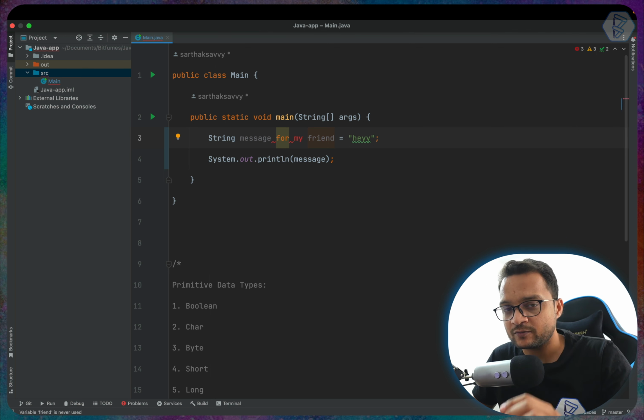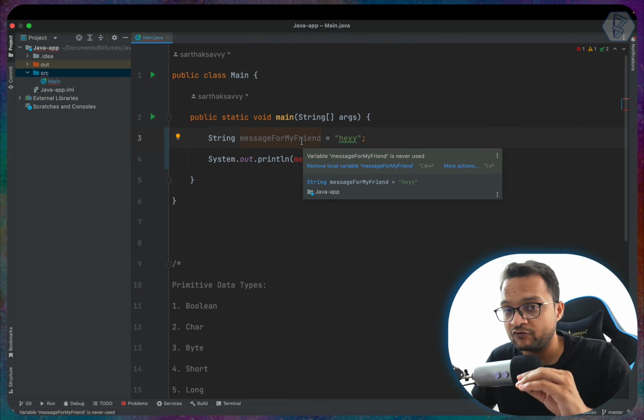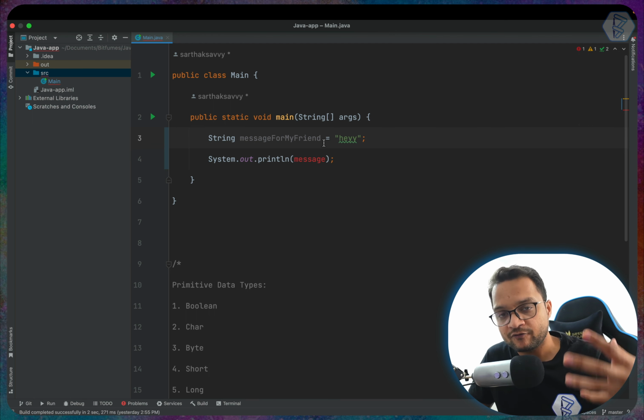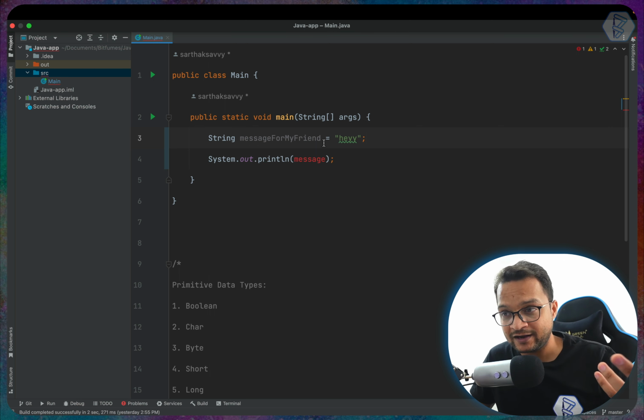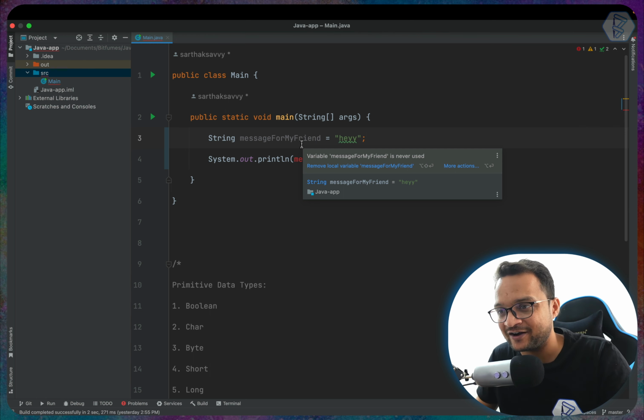So there is an option to create the variable name by making the first letter capital for each word. Yes, this is the preferred or recommended way of creating a variable name where you have more than one word and you want to make it look good, more readable, and obviously within the rules of Java. Cool.